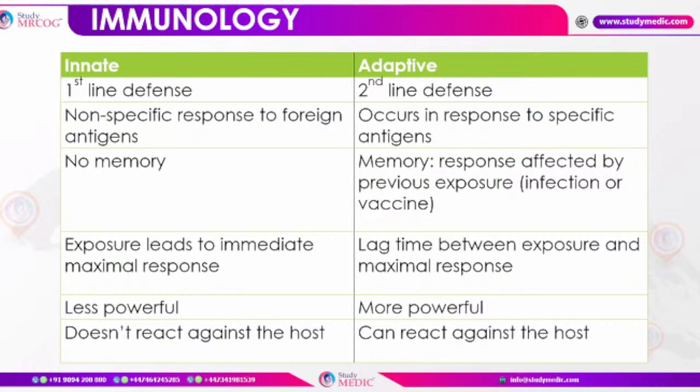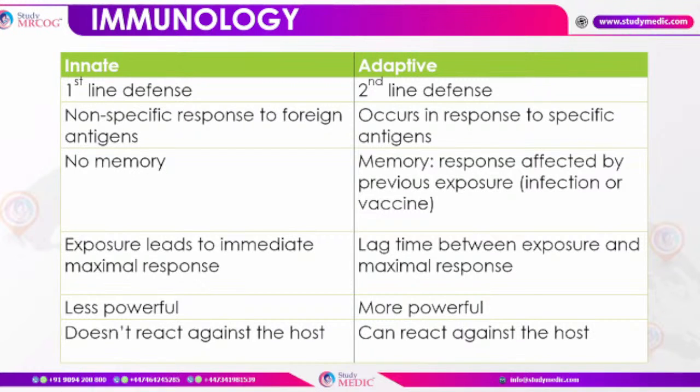So the memory is there, which means this response is affected by the previous exposure, like infection or vaccines, and it contains memory to identify those organisms or pathogens. For the innate immune response, exposure leads to immediate maximal response. As I told you, the response is basically a rapid response, and this is maximum response, while for the adaptive immune system, there is a time between the exposure and the maximal response. There is always a lag time between the two.